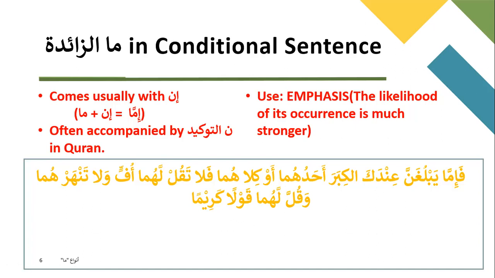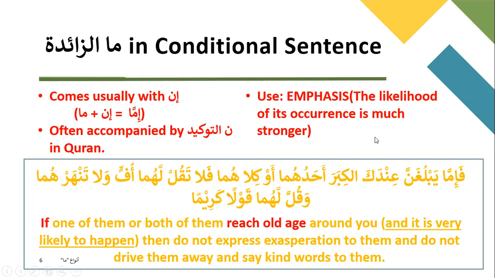Now let's look at the translation. If one of them or both of them reach old age around you, and it is very likely to happen, then do not express exasperation to them, and do not drive them away, and say kind words to them.